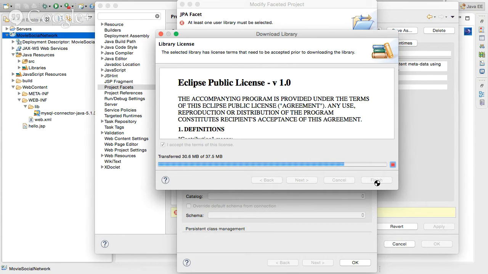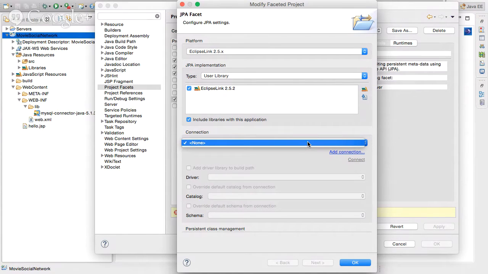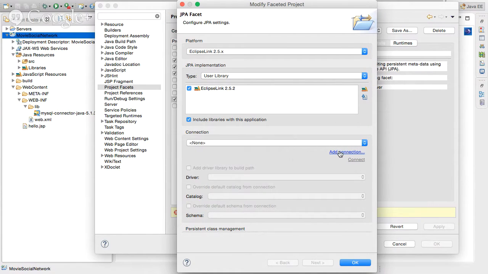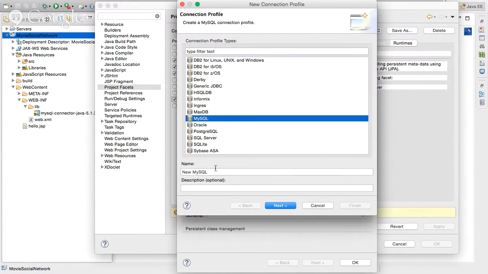Once it downloads, it's going to ask us what connector are you using to talk to the database. There it is. Notice I don't have any connections. I need to create a brand new connection to a database. So I'll say add a connection, and you need to tell it what database. So MySQL, and I'll call the connection ORM MySQL.